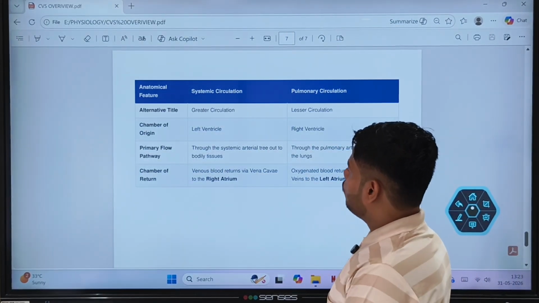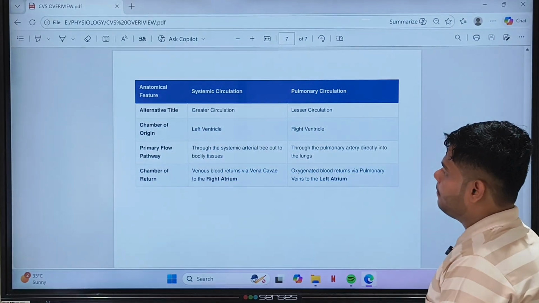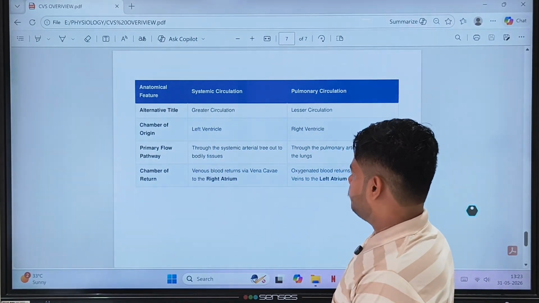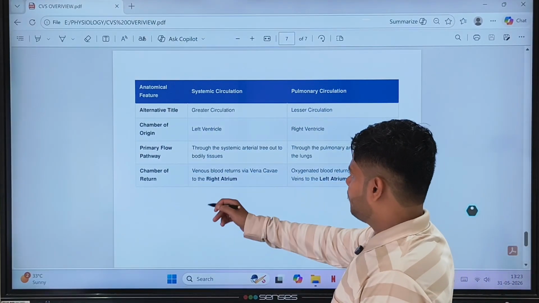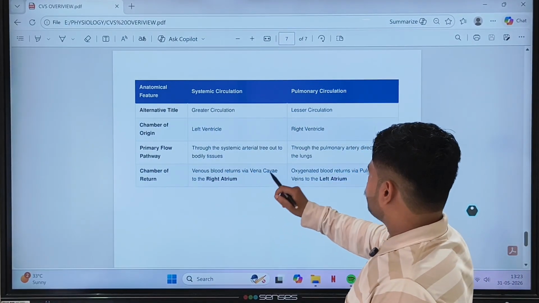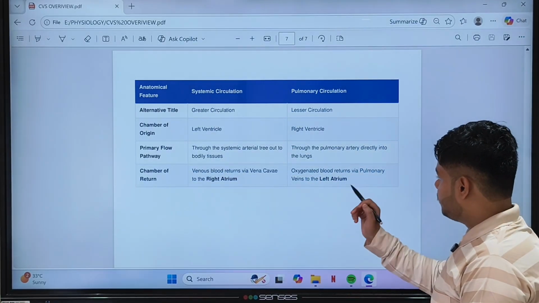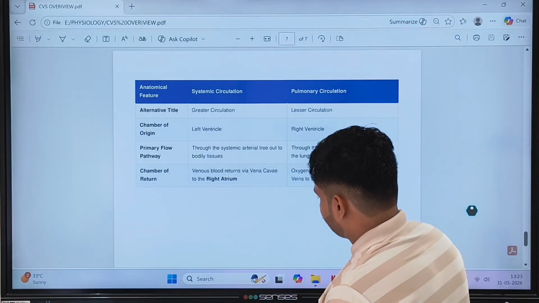The chamber of origin is the left ventricle for systemic and the right ventricle for pulmonary. The primary flow pathway is through the systemic arterial tree out to the bodily tissues, versus through the pulmonary artery directly to the lungs. Chamber of return: venous blood returns via the vena cava to the right atrium, and oxygenated blood returns via the pulmonary veins to the left atrium, which I told you is the anatomical exception.